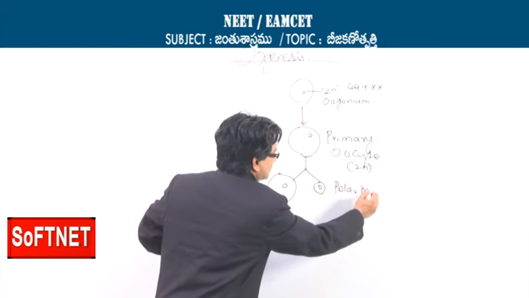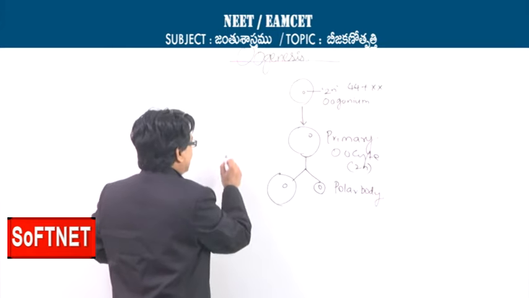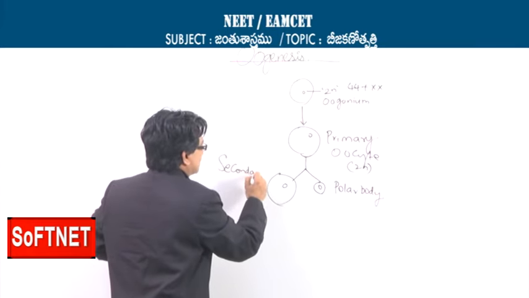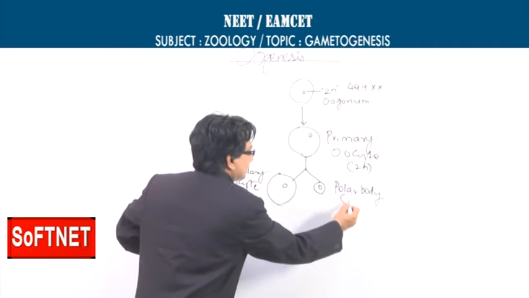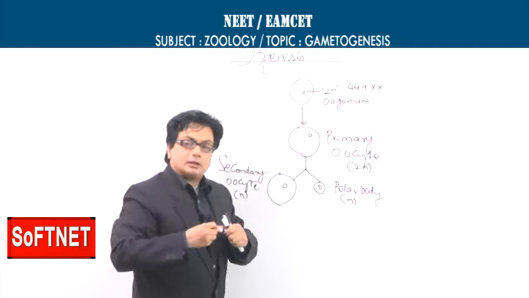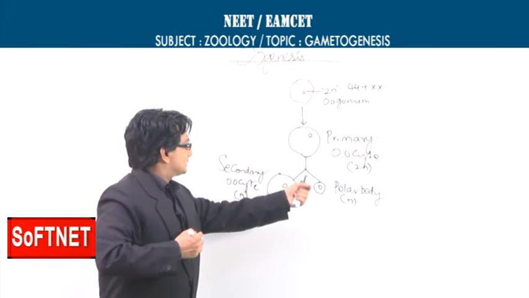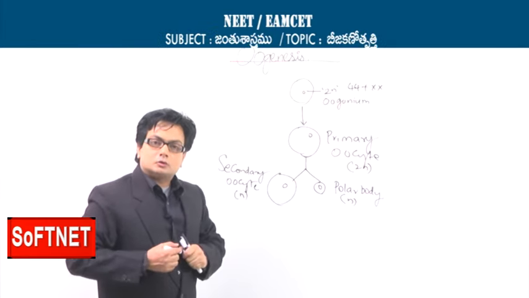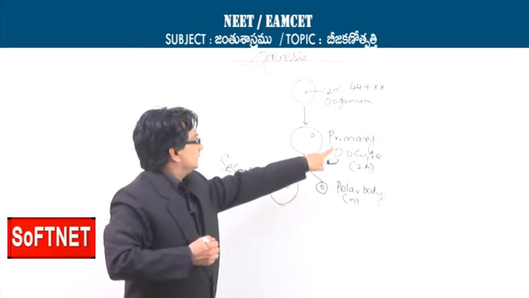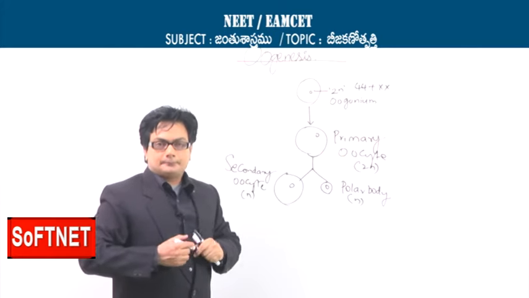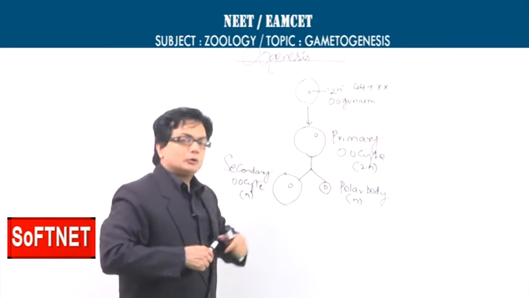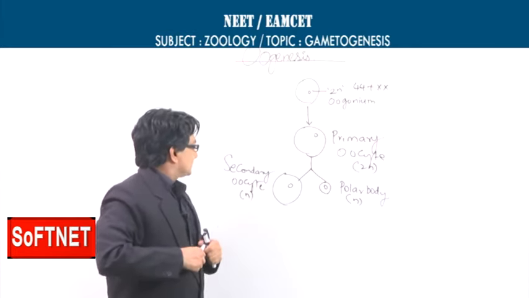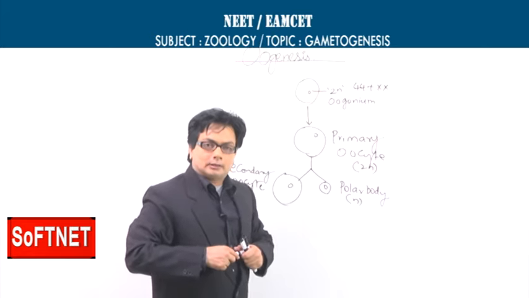This is the polar body, and this one is the secondary oocyte. Both are haploid. What is to be noted is the polar body is haploid, and the secondary oocyte is also haploid. That means the primary oocyte after meiosis 1 will produce two haploid cells, the secondary oocyte and the polar body.